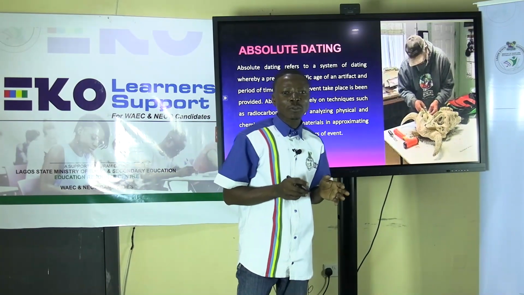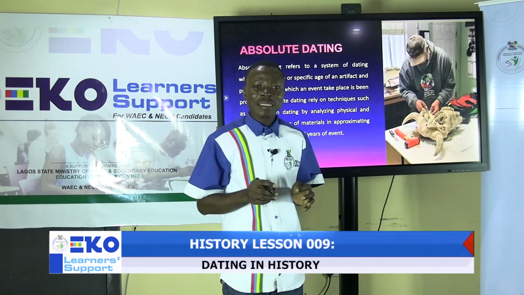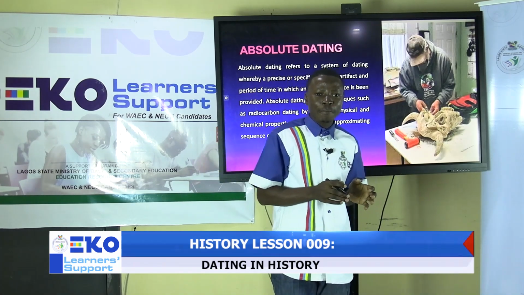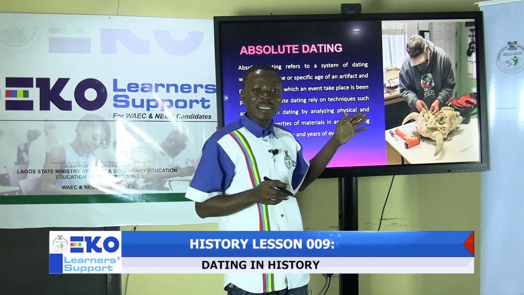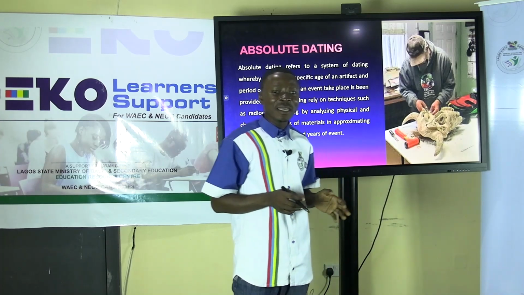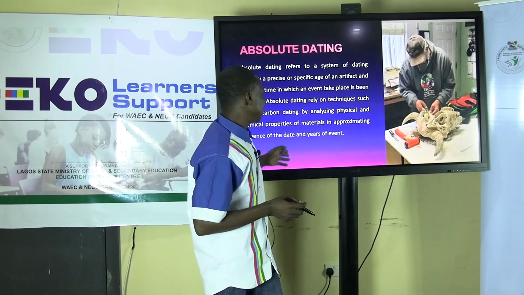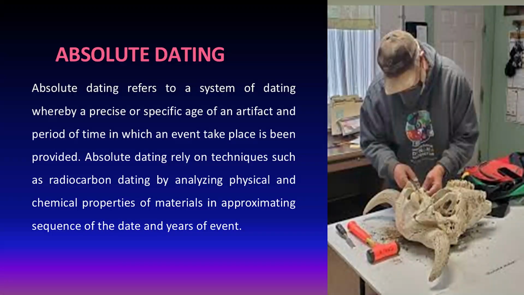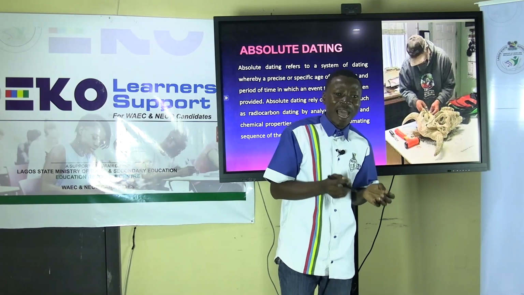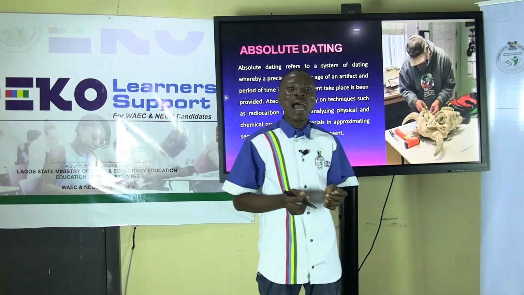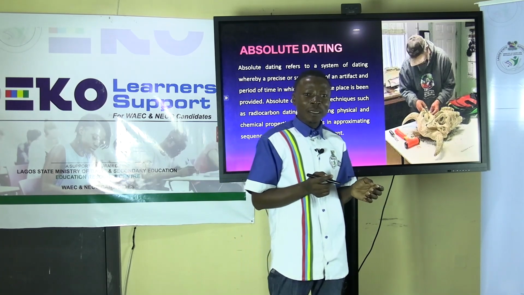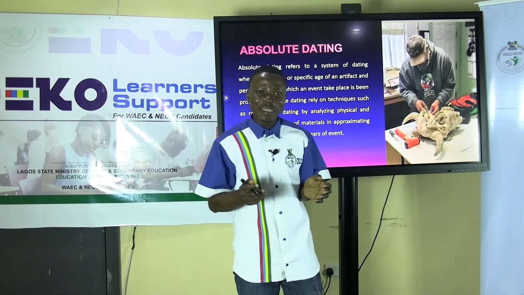When we are looking at absolute dating, it tries to determine the specific period of time an event occurs. And in this method of dating in history, it relies heavily on, for example, the techniques of radiocarbon examination, whereby the remnants of physical and chemical remains of an artifact are extracted, and these extracted substances are analyzed to determine the time and period an event occurs.